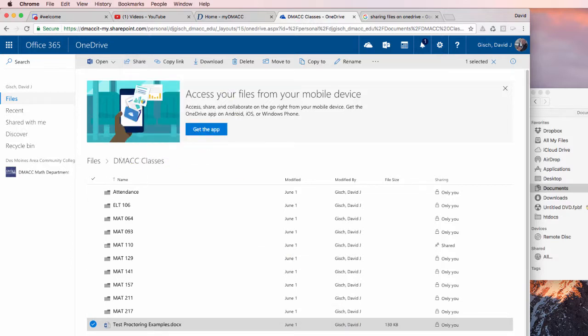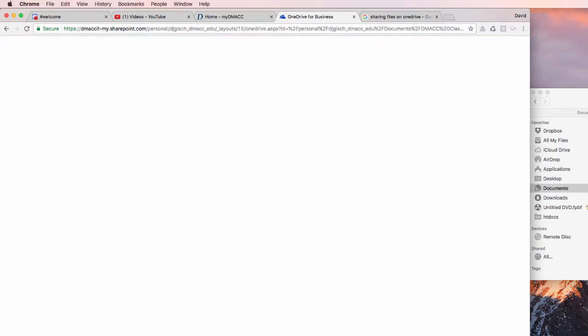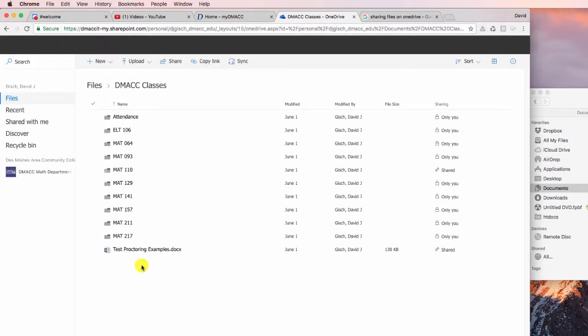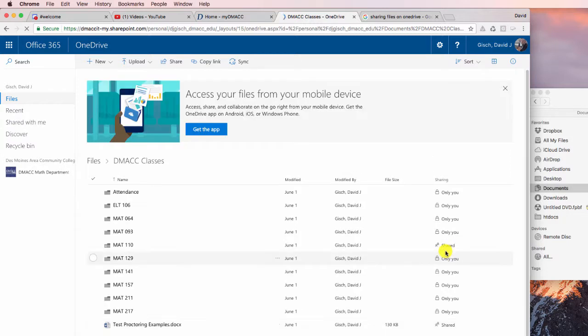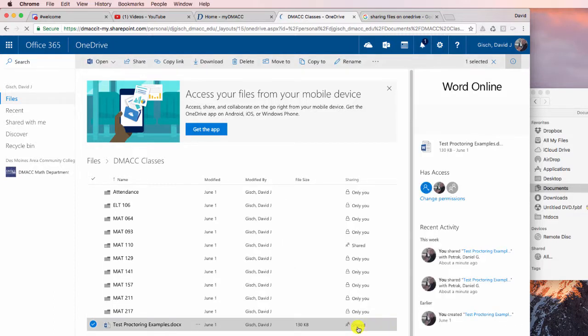And now if I refresh the page, now, I don't know if you caught that. Before, down here on the test proctoring example, it said only you, and it looked like this. In other words, locked. I'm the only one who can see it. Now it says it's shared. And if you click on the file over here, don't click on the name because that will open it, but if you click over here, you can see who actually has access.